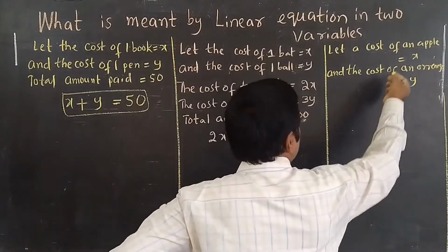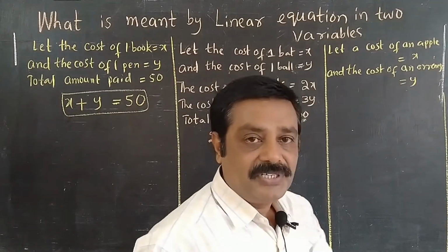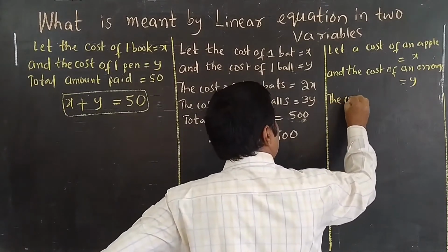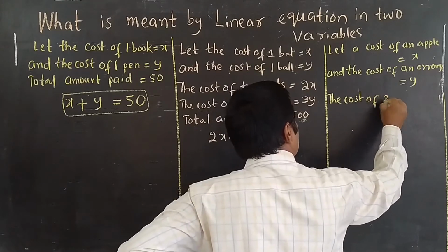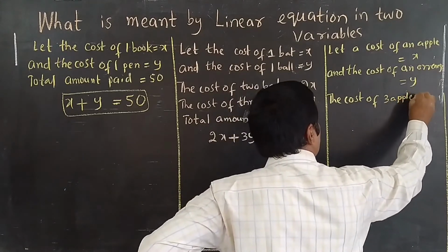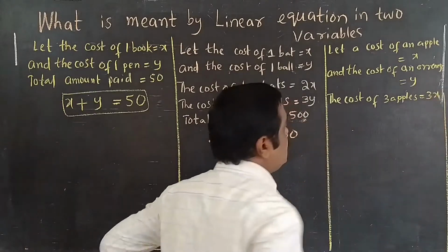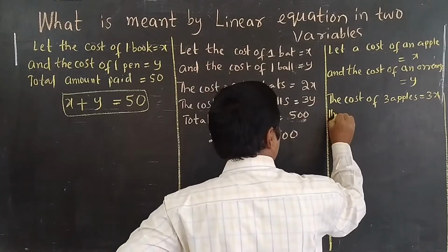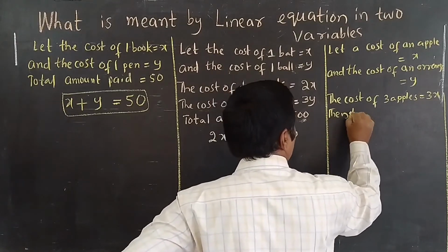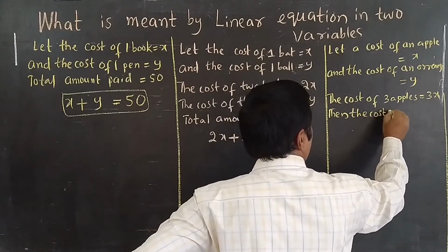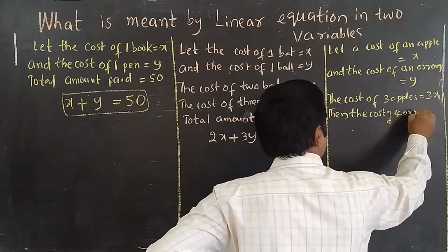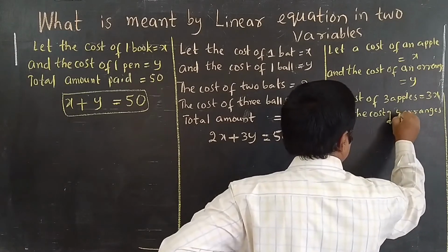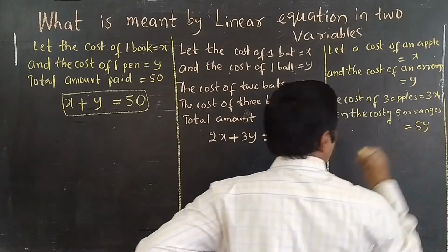So here that boy purchased 3 apples. The cost of 3 apples is 3x, each apple costing x rupees. Then the cost of 5 oranges is 5y.